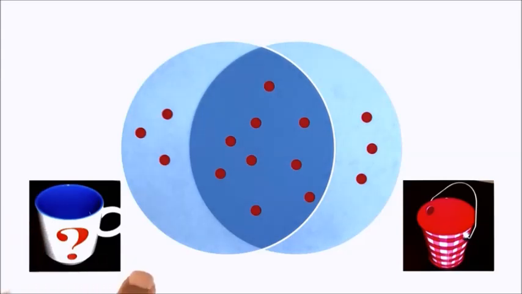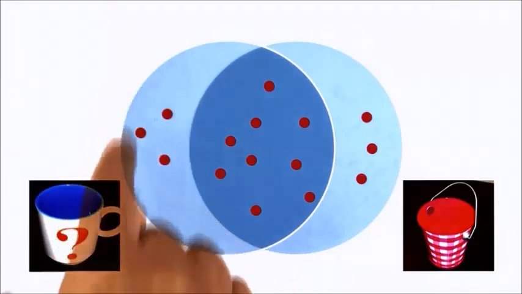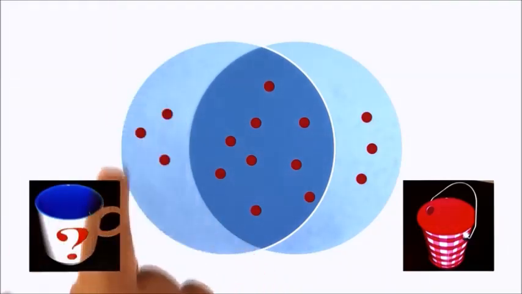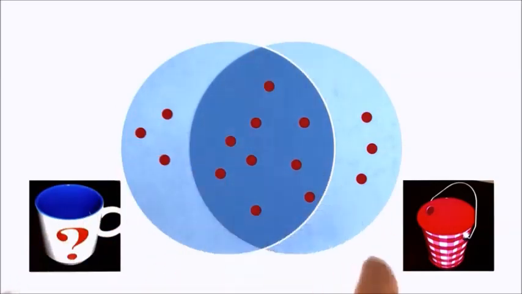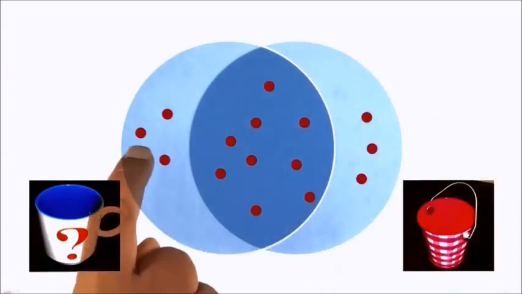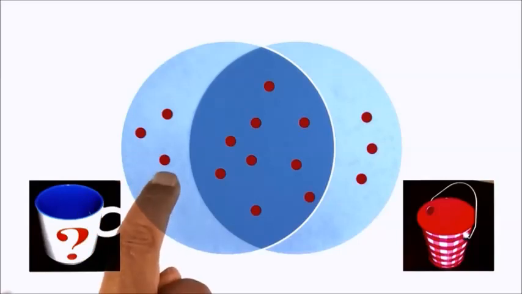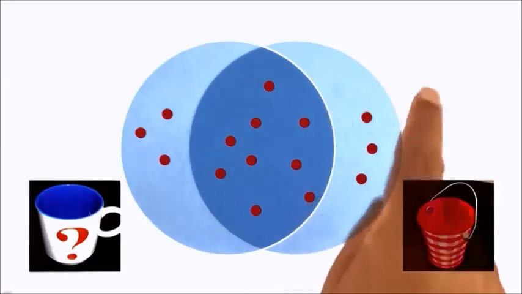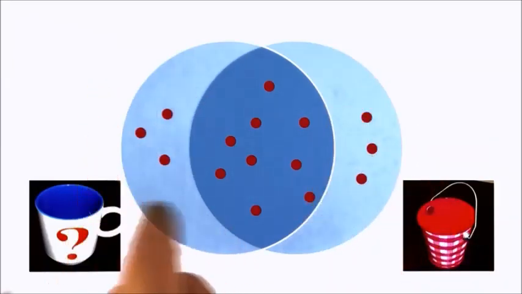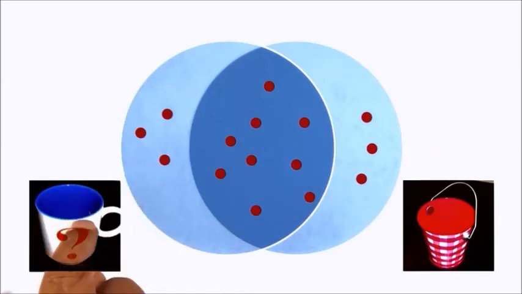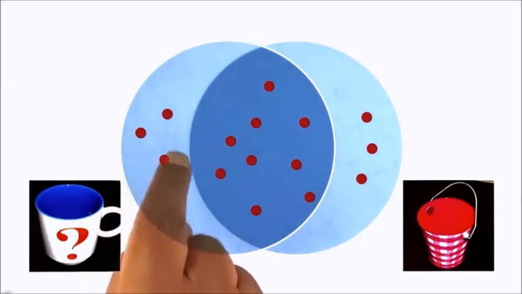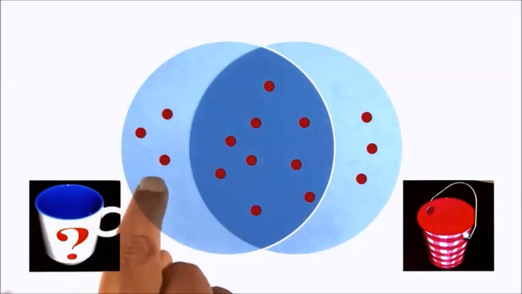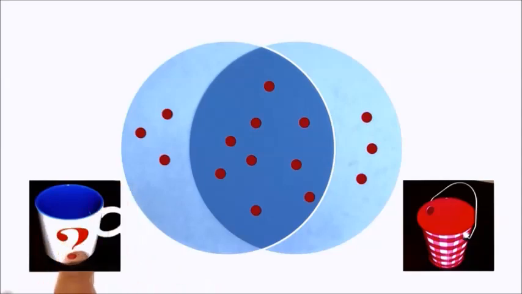Now the agent must learn why it decided that this was not a cup. In this case, the relevant features are these three features. These are the three features that define this cup but do not define the other experiences. So this dot may correspond to a blue interior, this dot may correspond to a question mark on the exterior. We'll call these features true suspicious, just like we call them false suspicious. These are the features that prevented the agent from deciding that this was a positive example of a cup. One or more of these features may be responsible for the agent's failure to recognize that this was a cup.